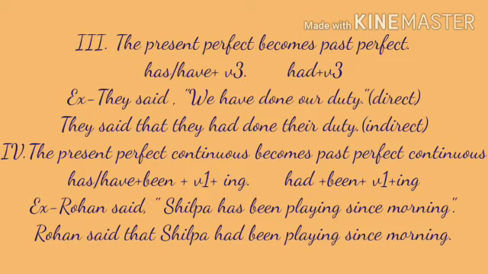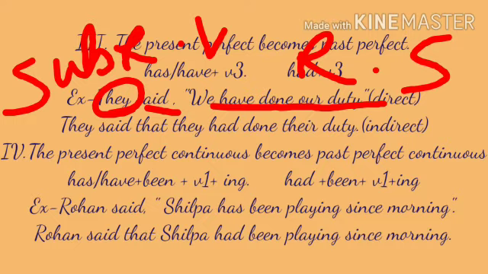So in this sentence, They said, we have done our duty, which is a direct speech. Said is a reporting verb here, and they is the subject of the reporting verb. And we have done our duty is a reported speech which is in present perfect.